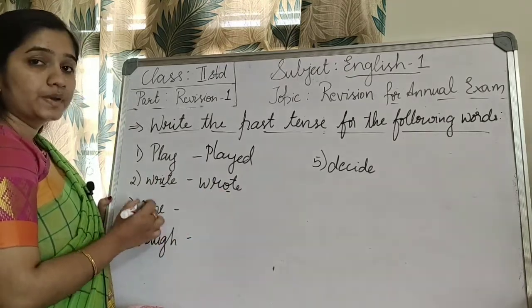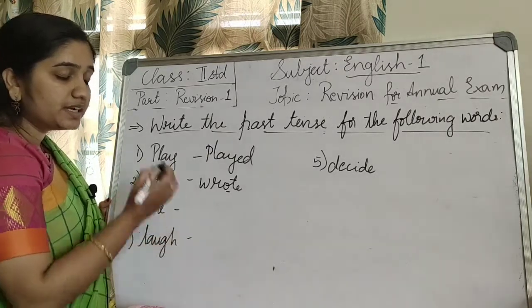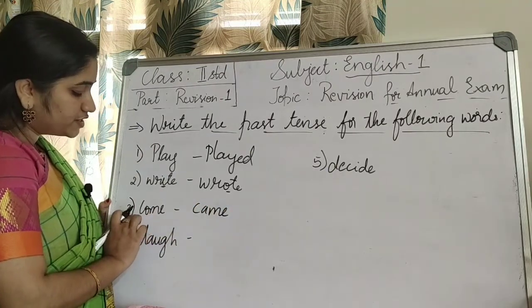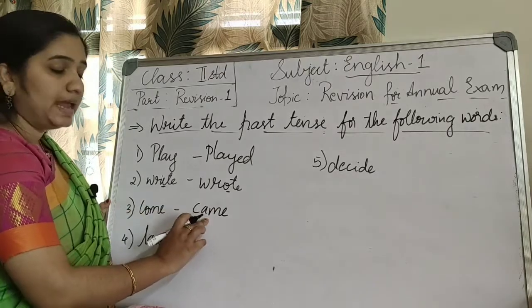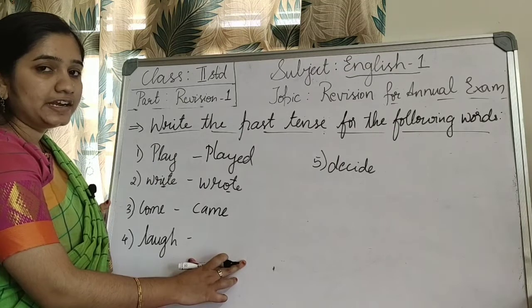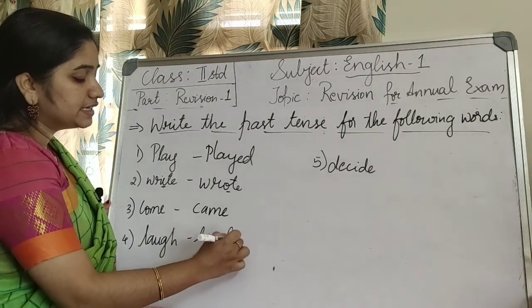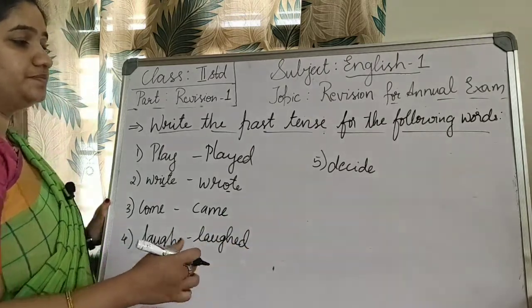Then come. What's the past tense for come, children? Came. C-A-M-E, came. So instead of o, C-O-M-E, you should write C-A-M-E. Just o is changed to a. Laugh. If you add ed, it will become laughed. L-A-U-G-H-E-D, laughed. Laugh, laughed.